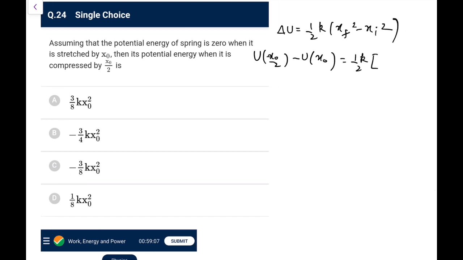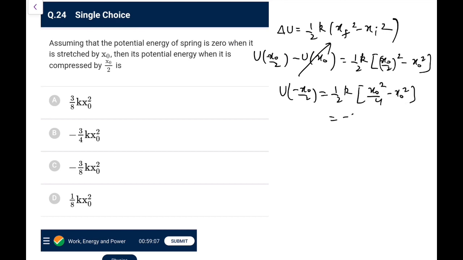So what is x final square? X final is x naught by 2 whole square, minus x naught square, and this is taken as 0. So U at minus x naught by 2 would be half K, x naught square by 4 minus x naught square, so it would be minus 3K x naught square by 8 I suppose, so go for option C in this particular case.